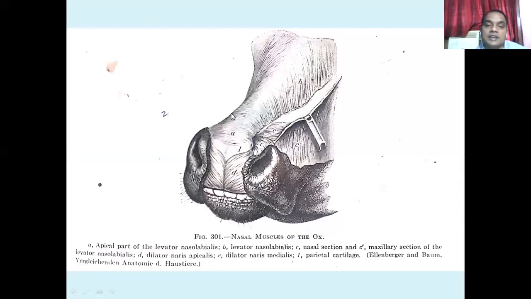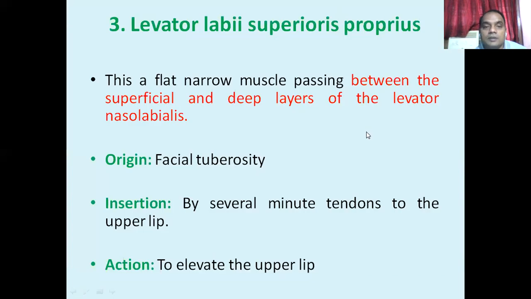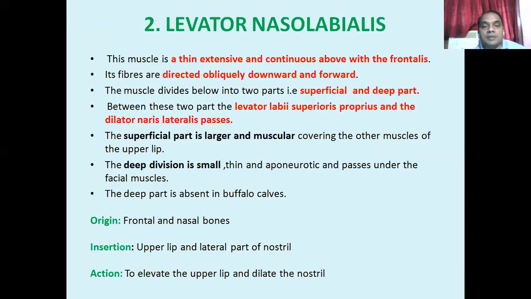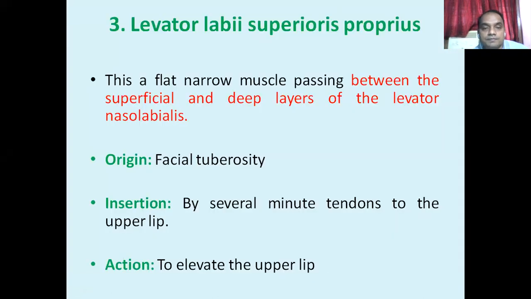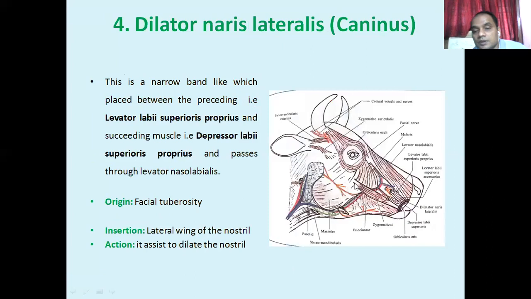Here you see very clearly this one, the levator nasolabialis. This is a very wide and thin muscle, the levator nasolabialis. Now you see this, the levator labii superioris proprius. Here you see this one. This is the levator nasolabialis, and in between these two you see three very thin bundles.